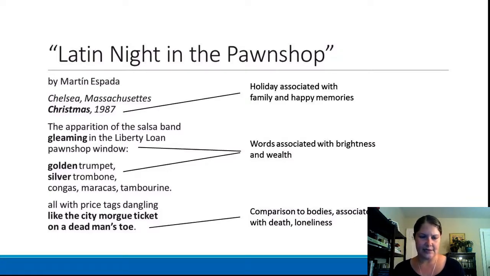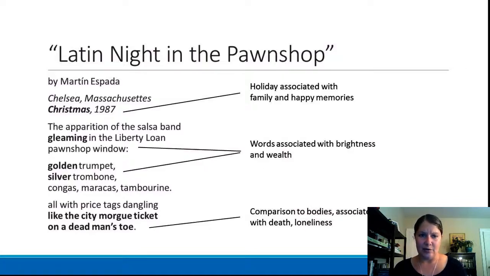that's given to us. So we shift from these positive, bright, happy images to this figure of speech, this comparison of the instruments. It says, with price tags dangling like a city morgue ticket on a dead man's toe. So suddenly all of these instruments are being compared to bodies that are in a morgue, and dead bodies obviously have a very strong negative association. They're associated with death, and the fact that in this figure of speech they're in a morgue means that they're lonely and abandoned. No one is around them.